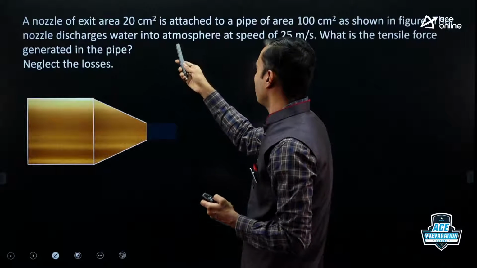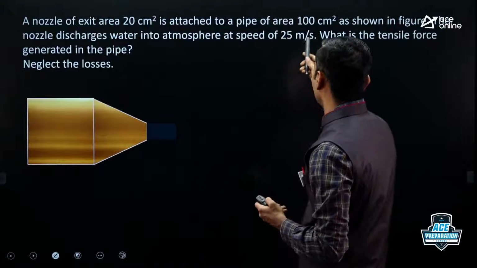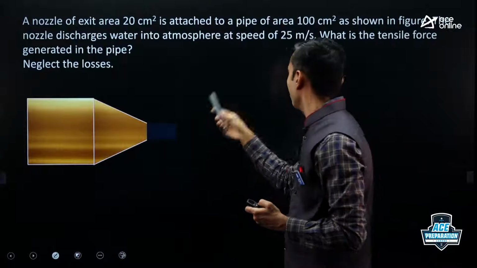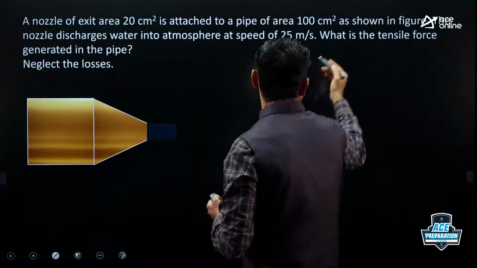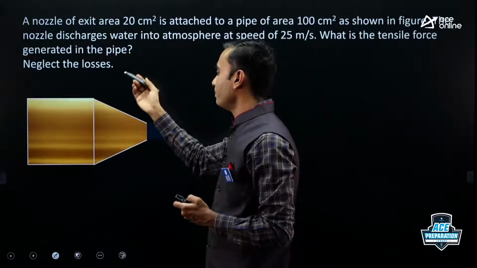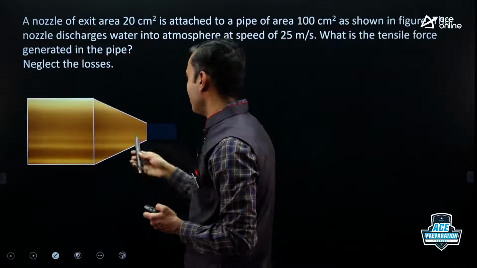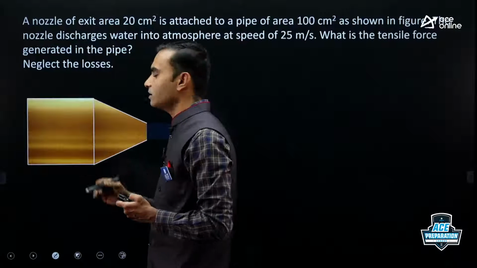The nozzle discharges water into atmosphere at a speed of 25 meter per second. So exit velocity is given, 25 meter per second. What is the tensile force generated in the pipe? So here we have to find the tensile force generated in the pipe.